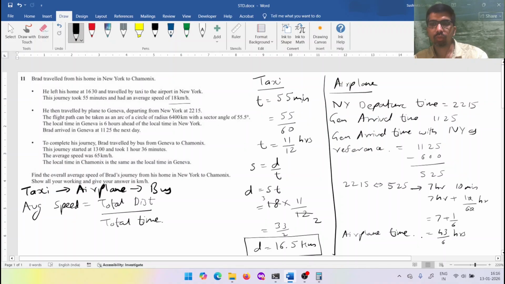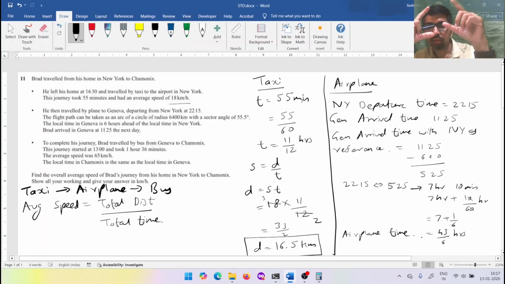Now we'll see it in the 24-hour time format. 22:15. Let's go for that. 23:15, 24:15, 1:15, 2:15, 3:15, 4:15, 5:15. From 5:15 to 5:25, we've got 10 minutes more. We get 7 hours and 10 minutes. I prefer using the 12-hour clock. That's easy. So the airplane took 43 by 6 hours.